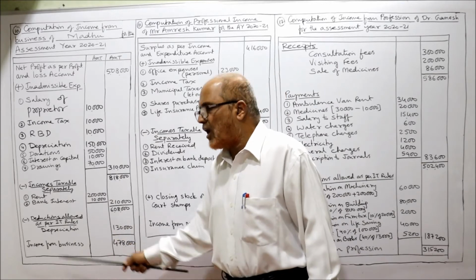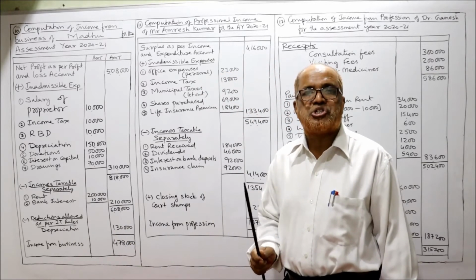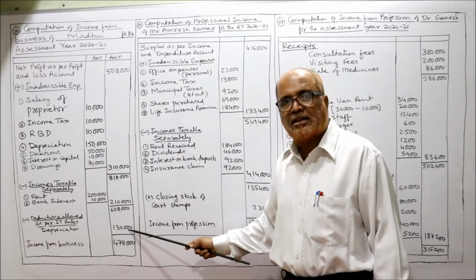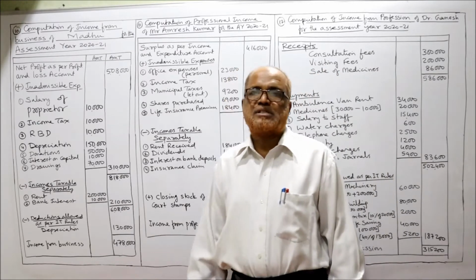Now deductions allowed as per IT rules. One deduction is allowed, that is depreciation, as per IT rules 1,30,000. Deduct. 4,78,000 is the income from business.